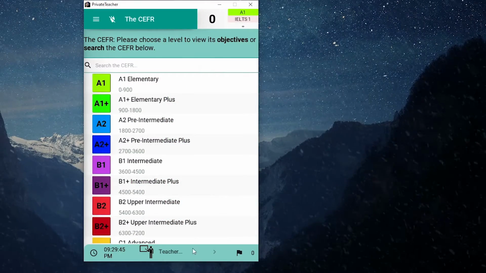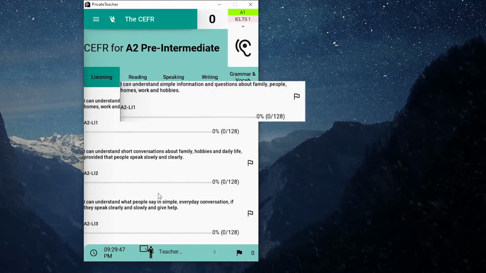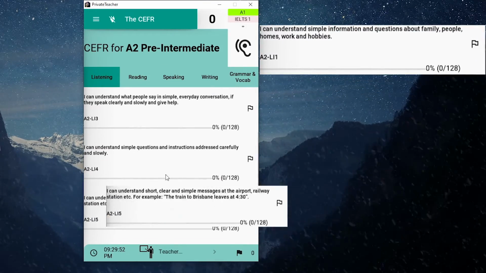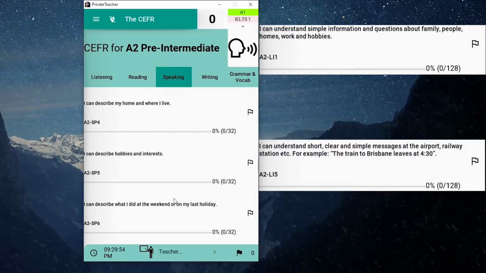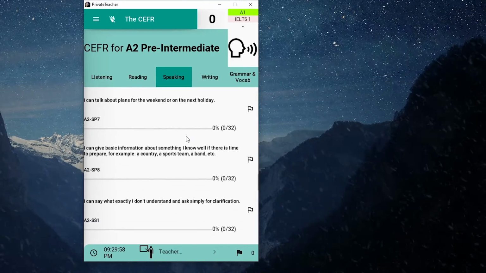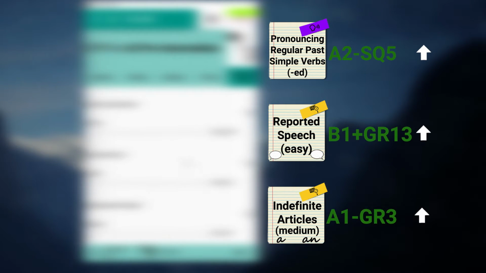Each level is separated into what are called can-dos, short sentences which describe real-world abilities and situations you will be faced with in life, or specific vocabulary or grammar points that are must-haves for great speakers. Private Teacher's activities have been created professionally to reflect improvements to these can-do statements, so when you finish an activity, points are awarded towards one or more of these statements.